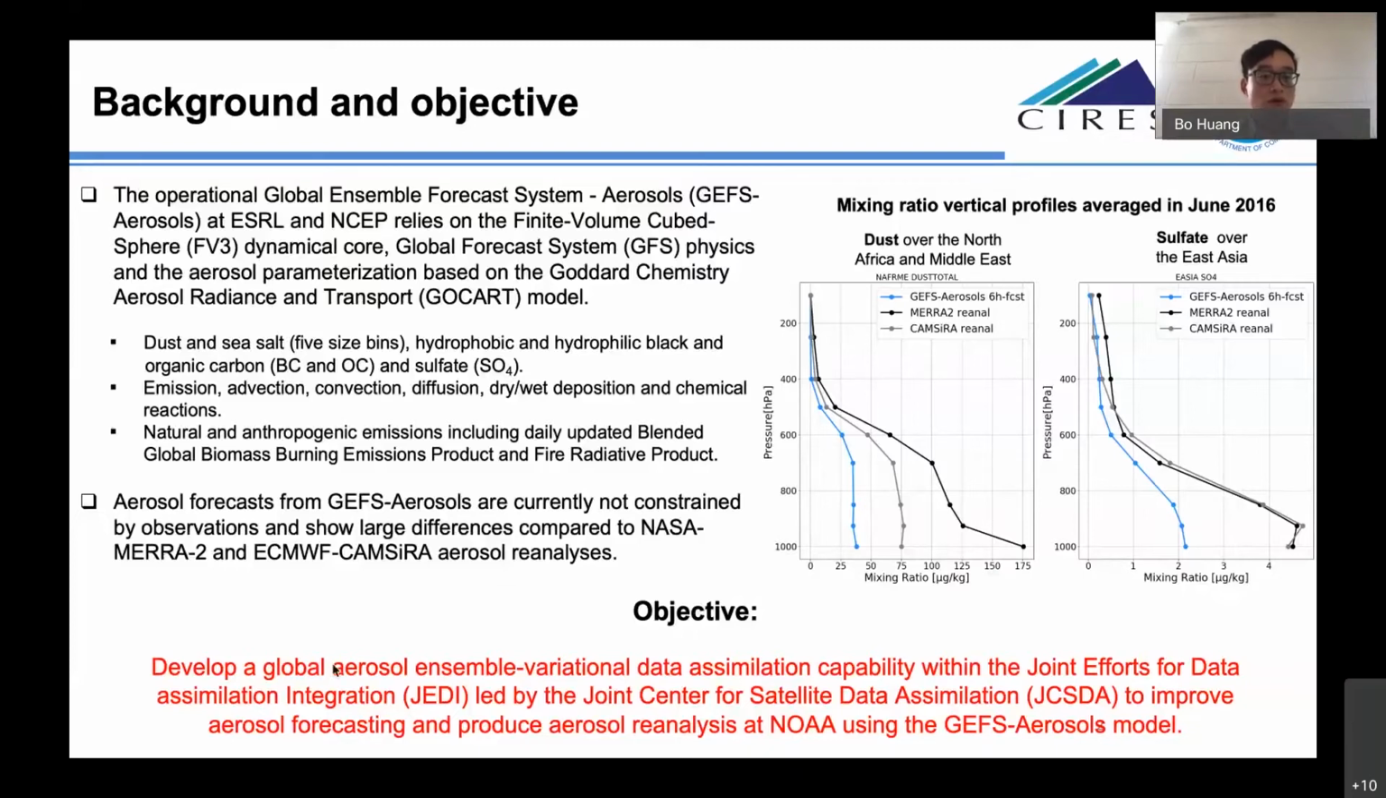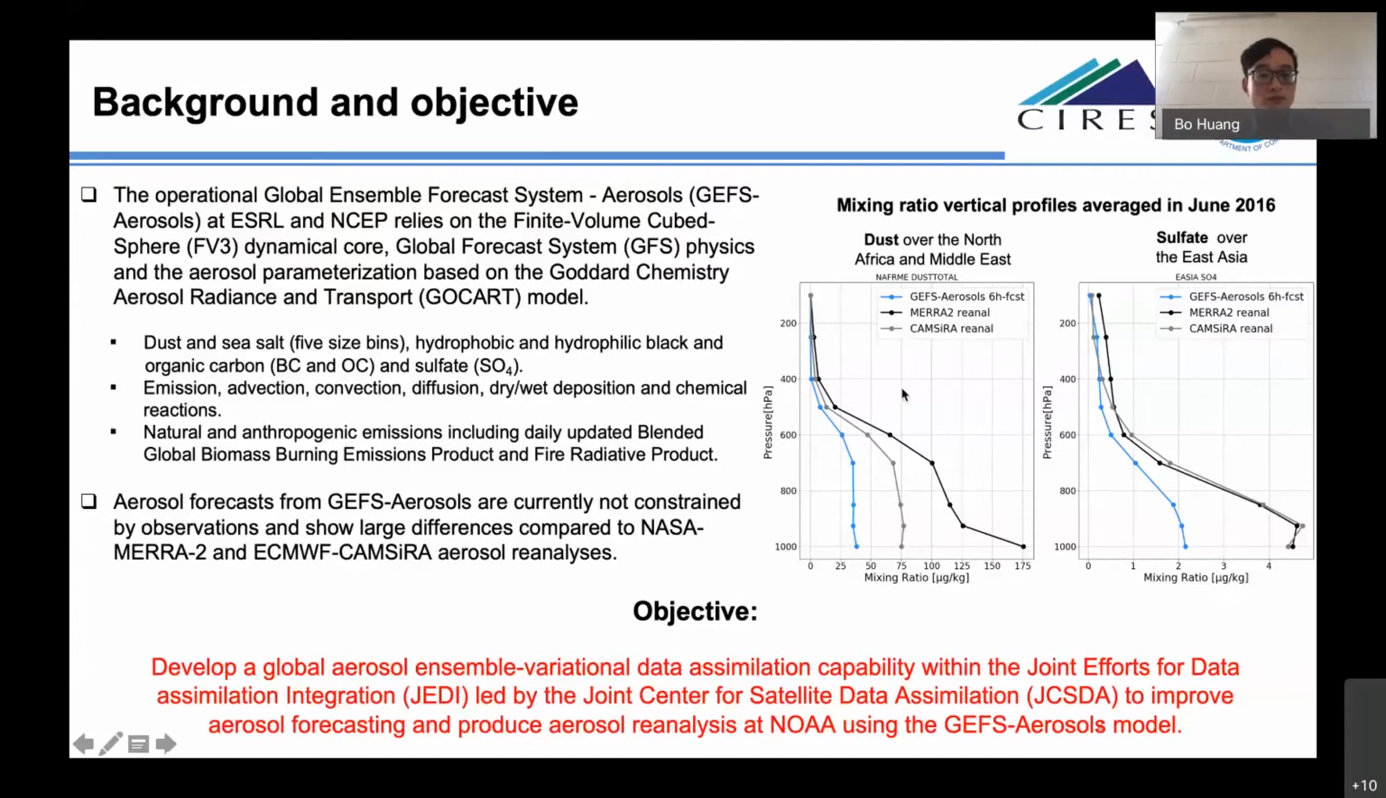Currently, the aerosol forecast from GEFS-Aerosols is not constrained by observations, and it shows very large differences compared to the NASA MERRA-2 reanalysis and the ECMWF CAMS interim reanalysis. An example is shown in the figure on the right.